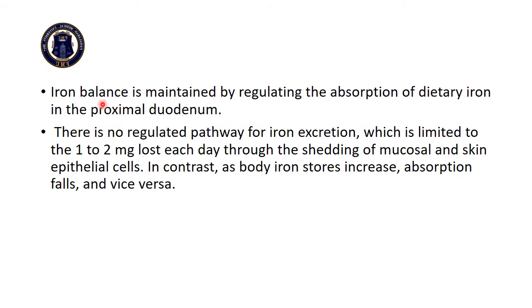Now the iron balance in the body is maintained by regulating the absorption of dietary iron in the proximal duodenum. There is no regulated pathway for iron excretion, which is limited to 1 to 2 milligrams lost each day through the shedding of mucosal and skin epithelial cells. In contrast, as body iron stores increase, absorption falls and vice versa.